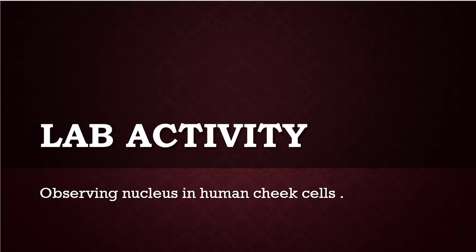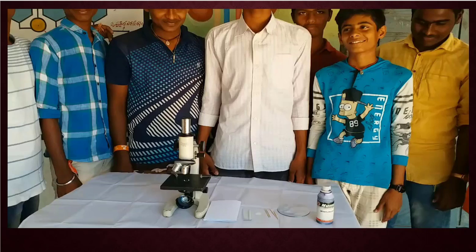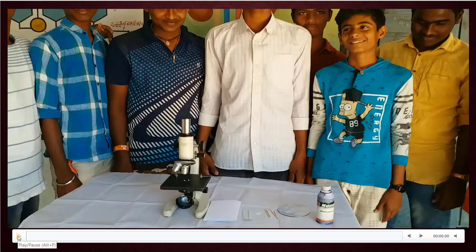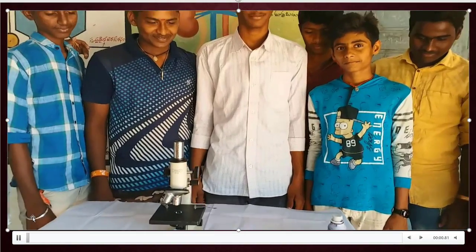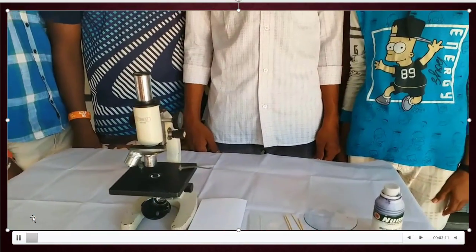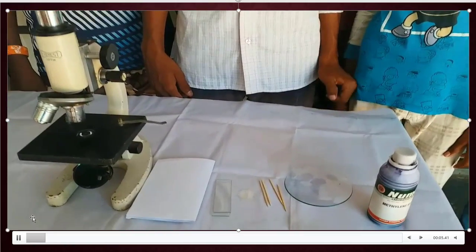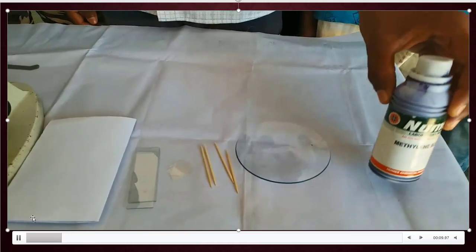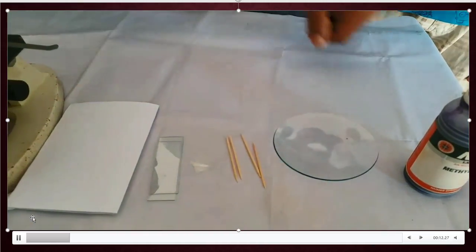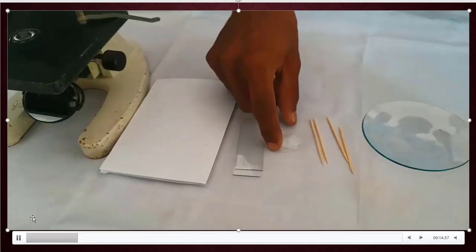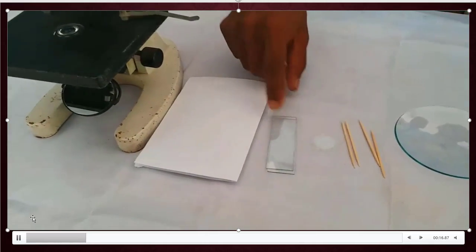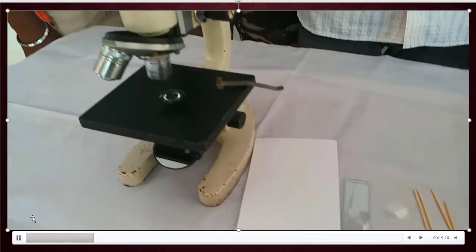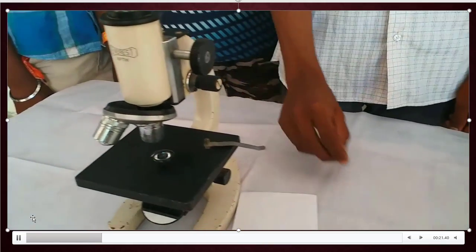No. Let us observe the nucleus in human cheek cells through this lab activity. This lab activity is performed by my students in my school. They are going to observe the nucleus in human cheek cells. The materials required for this lab activity: methylene blue, watch glass with water, toothpicks, glass cover slips, glass slide, white paper or blotting paper, compound microscope.